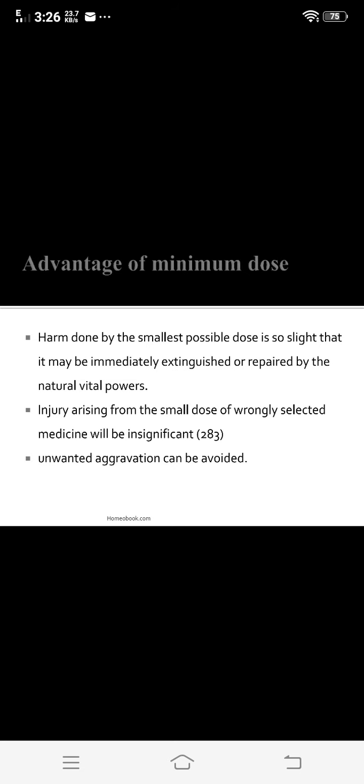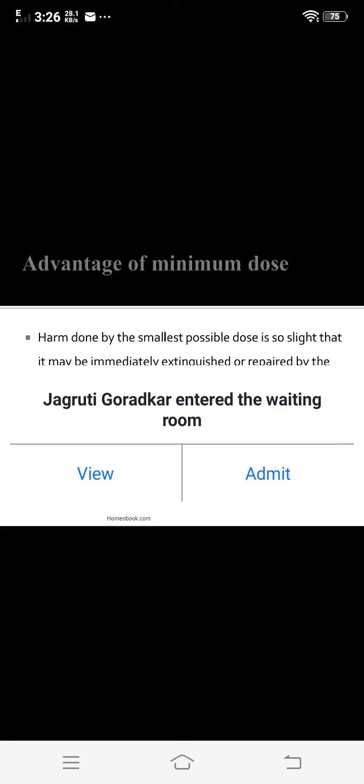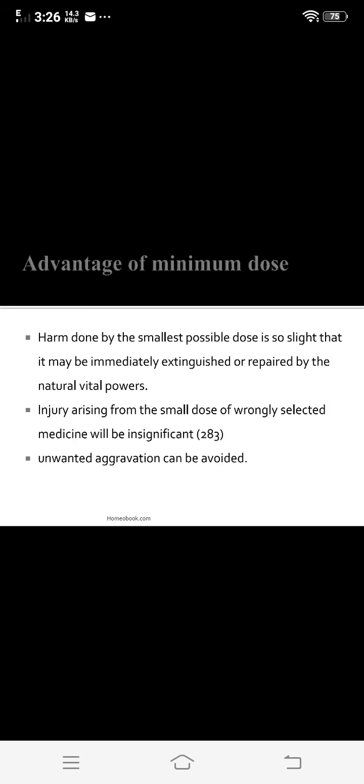So what are the advantages of using a minimum dose in homeopathy? The harm done by the smallest possible dose is so slight that it may be immediately extinguished or repaired by the natural vital powers. That is, the effect caused by the minimum dose is less injurious to the patient, and it can be repaired by the natural vital powers.